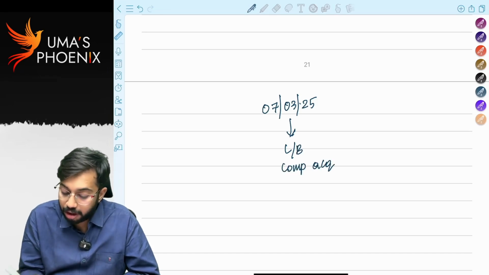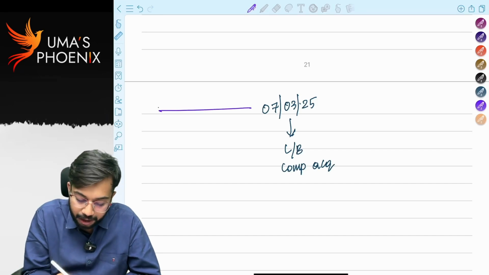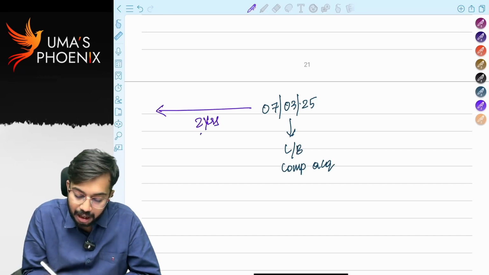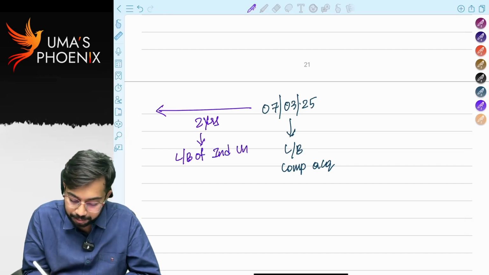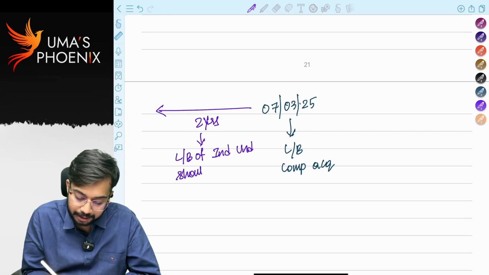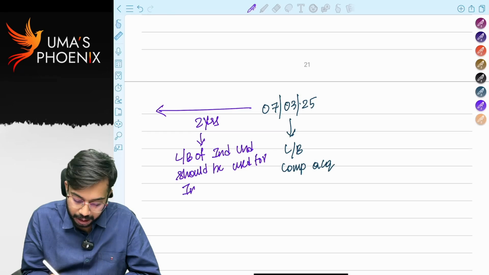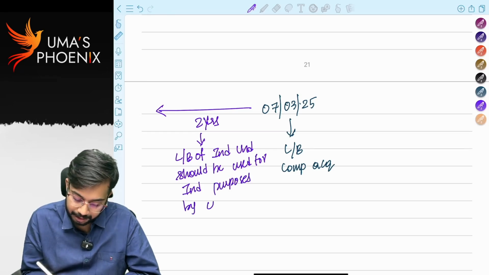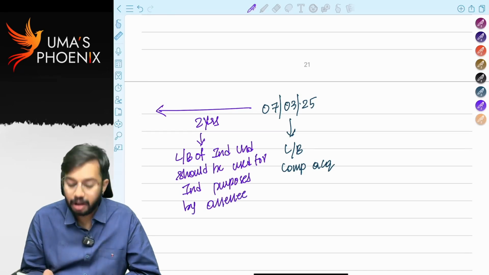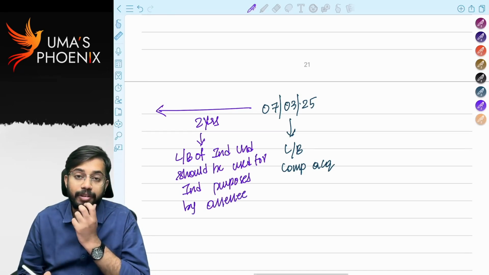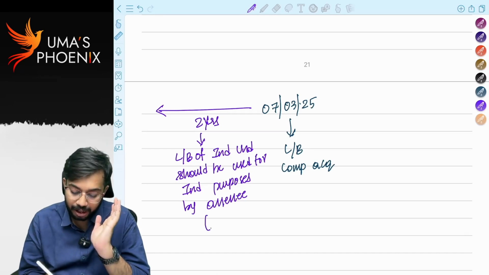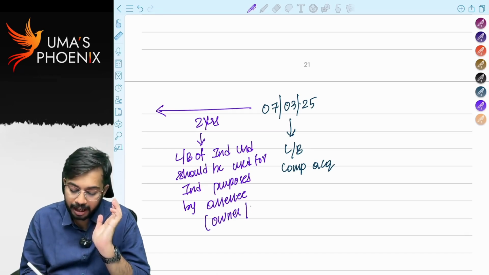Now, before 7th March 2025, for a period of 2 years, the land or building of industrial undertaking should be used for industrial purposes by the assessee. Then only exemption is available under 54D, otherwise exemption is not available. And this usage can be made either as an owner or as a tenant.